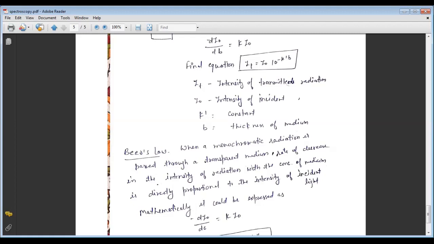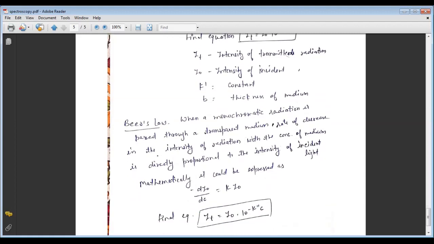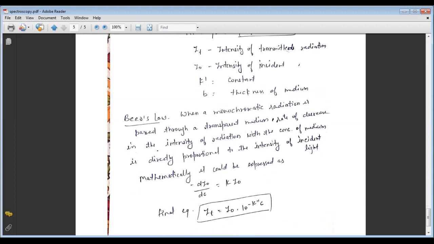According to this law, the rate of decrease of the intensity of light with respect to the thickness of the medium on passing through a solution is proportional to the product of its intensity and the concentration of the solution. So I repeat, when monochromatic radiation is passed through a transparent medium, the rate of decrease in the intensity of radiation with the concentration of the medium is directly proportional to the intensity of incident light.